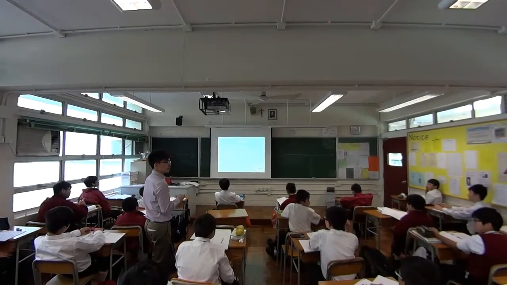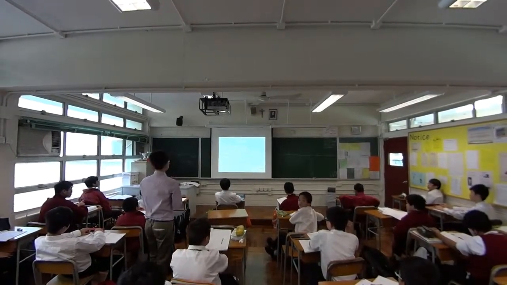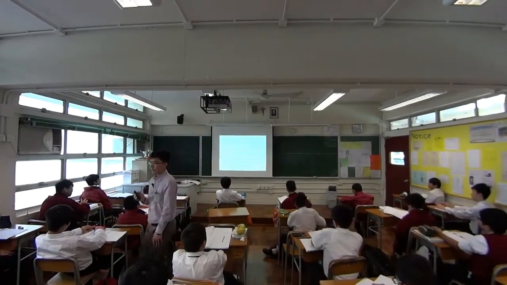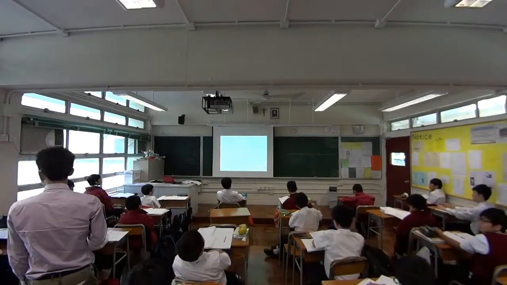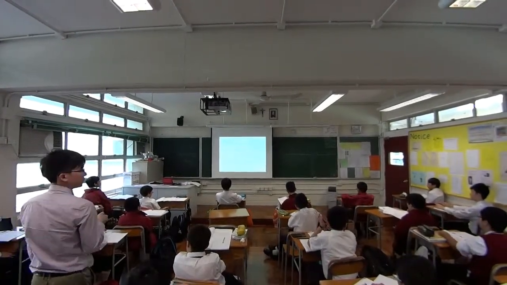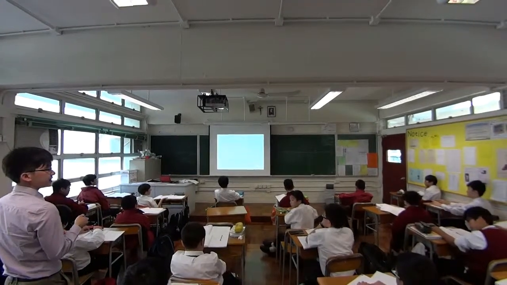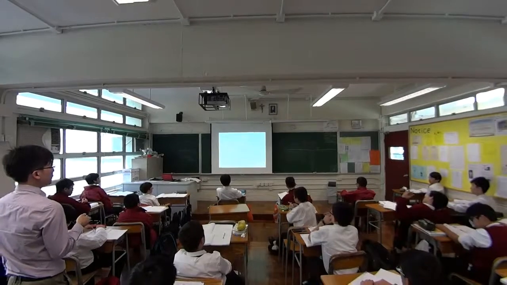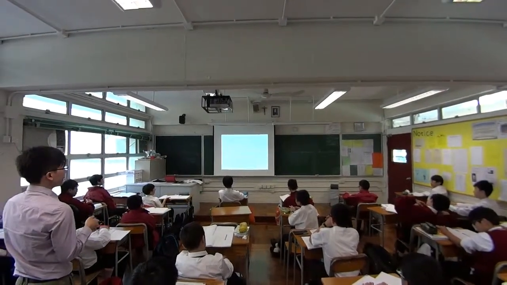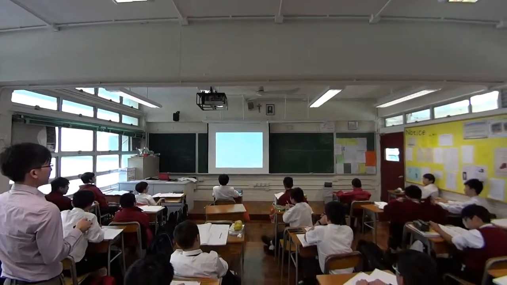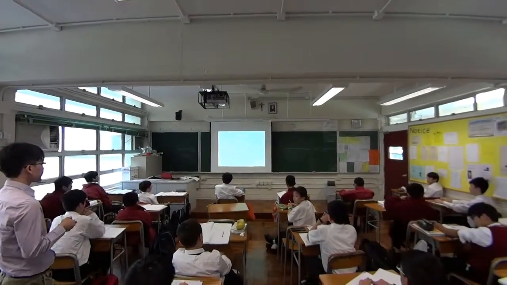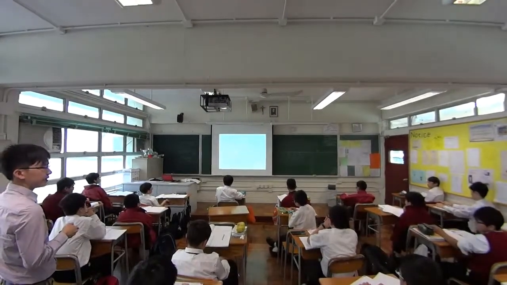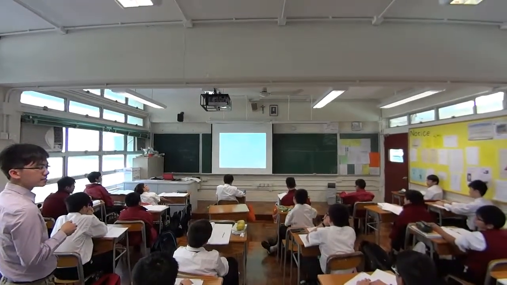Okay, I think you have done it in primary school. So the angle lies between 0 degrees and 360 degrees. Okay, I think this is just what you have learned in primary school. A circle, right? 360 degrees means a circle. Okay. So it must be between 0 degrees and 360 degrees. Okay, a straight line. What do we mean by a straight line? You remember? You have just discussed.